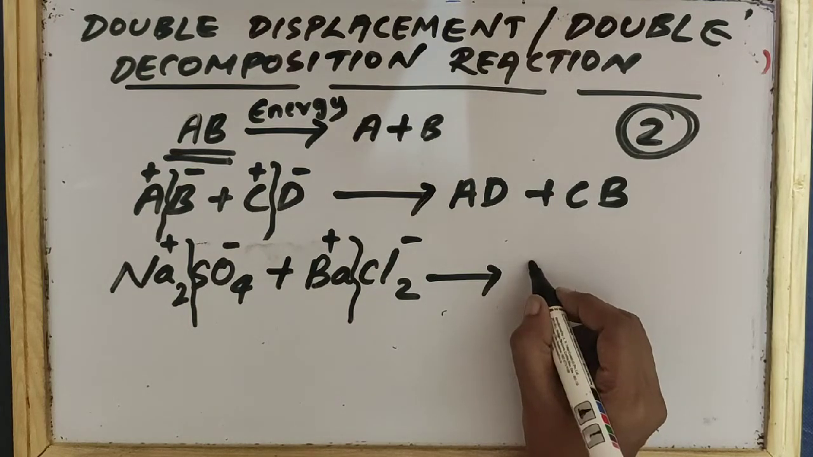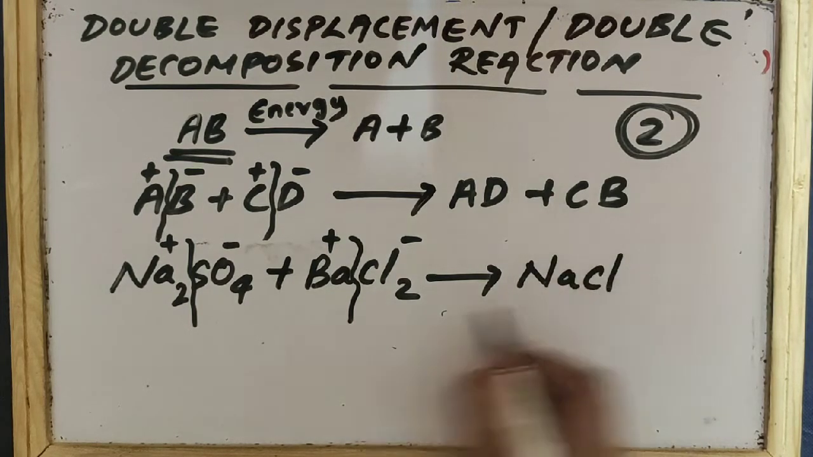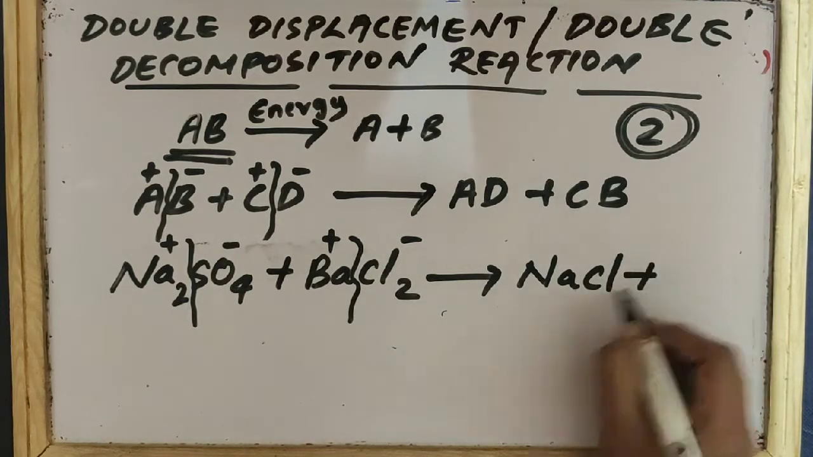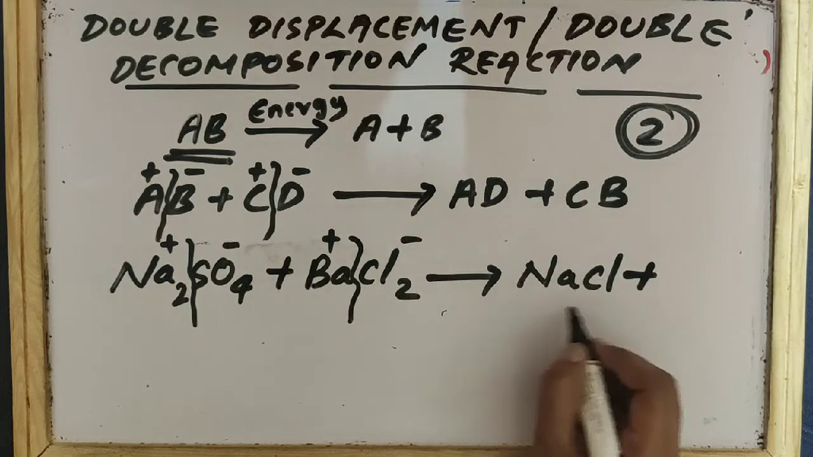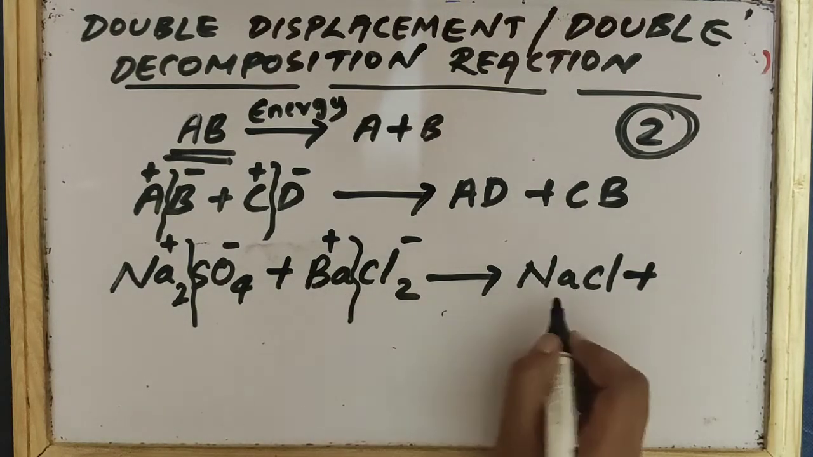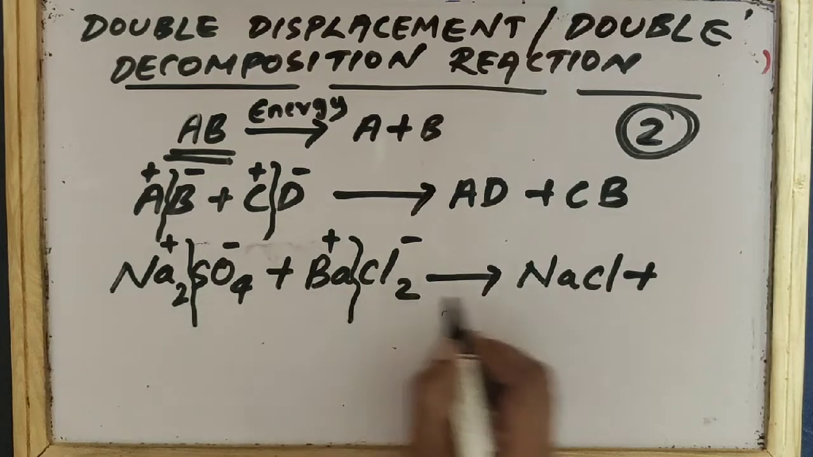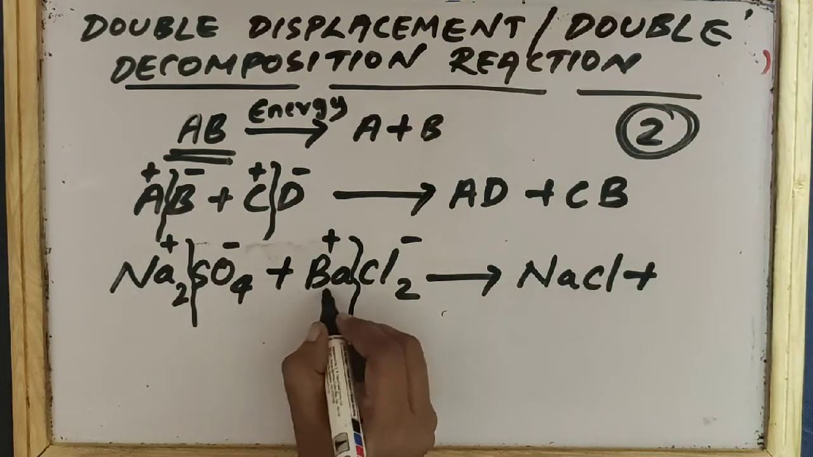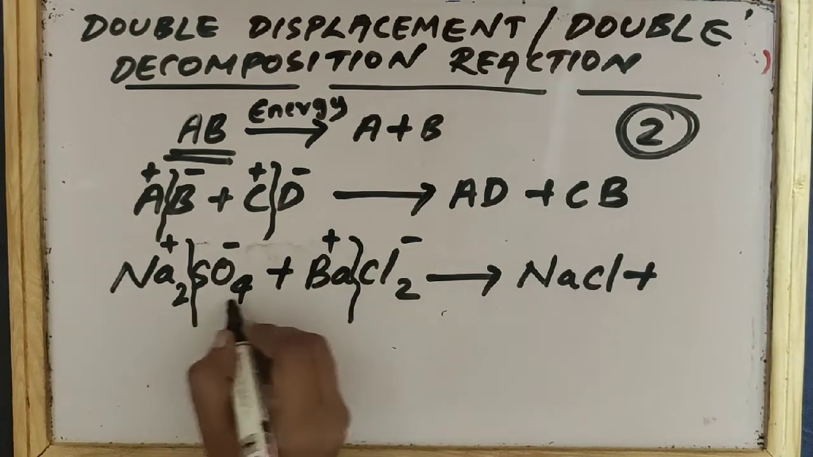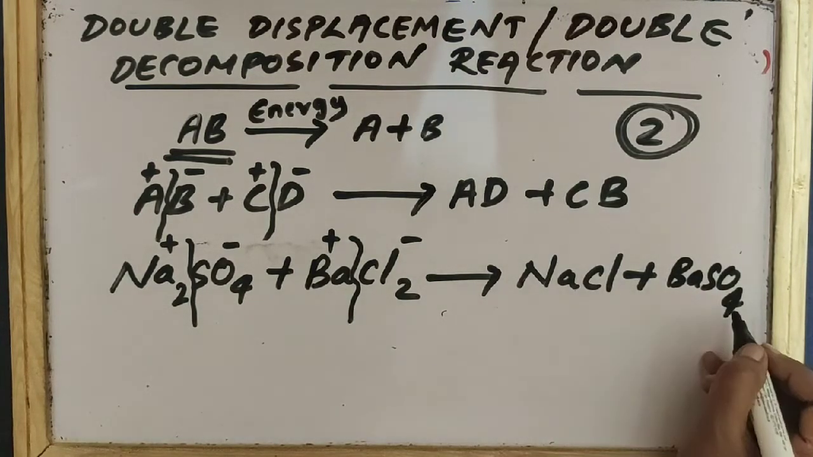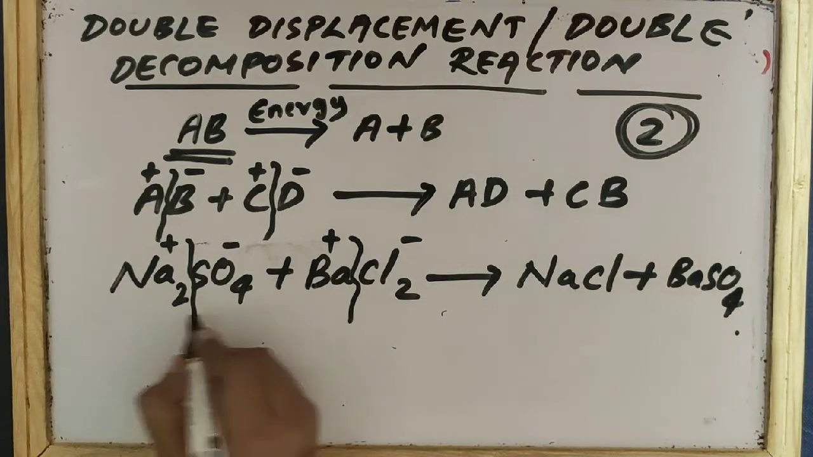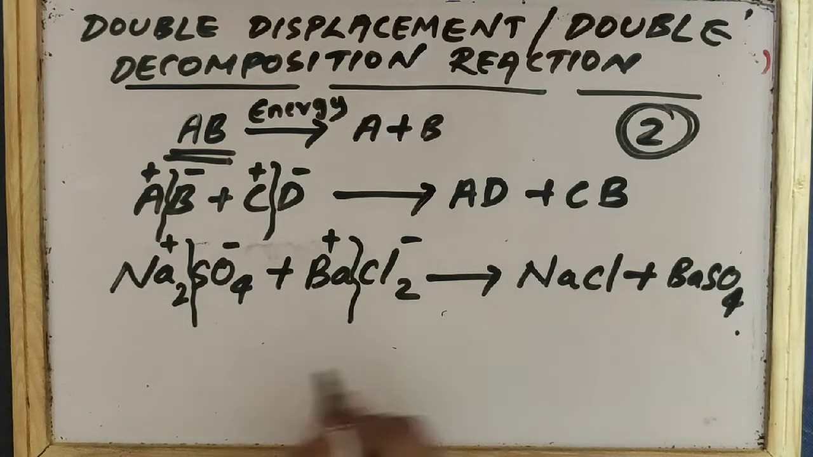Here one positive part and one negative part will combine. So you can write NaCl will be one product. Na and Cl will be one product. NaCl2, we did not learn like that, right? So the product will be NaCl. Don't write NaCl2, it is wrong. NaCl plus the next positive part is Ba and the negative part is SO4. So you will get BaSO4. This is an example of a double decomposition reaction. In the reactant side, two reactants are there and for both the reactants decomposition has taken place. So this is a double decomposition reaction.